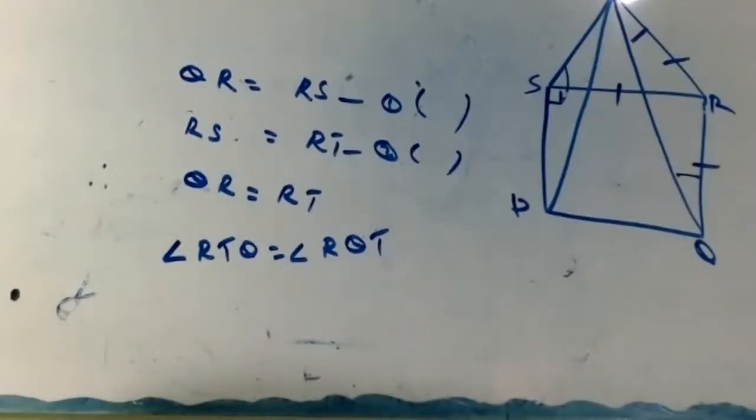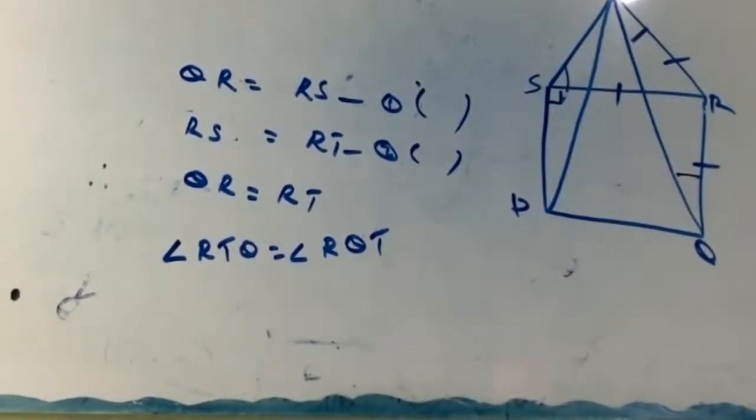In bracket, angles opposite to equal sides are equal. Just now today we did the theorem: angles opposite to equal sides of a triangle are equal. We proved the theorem today.